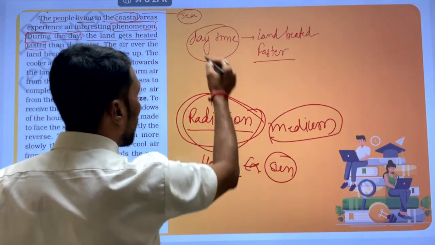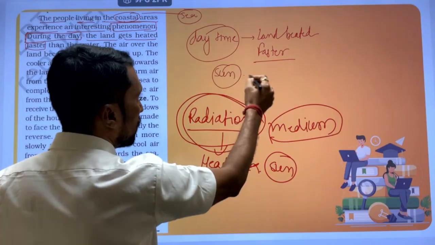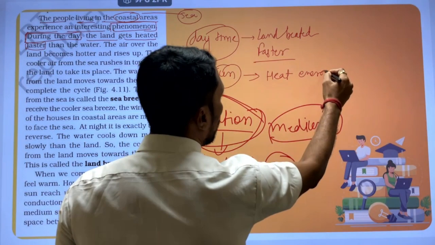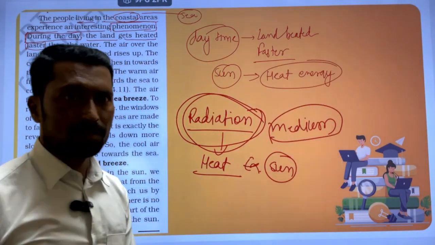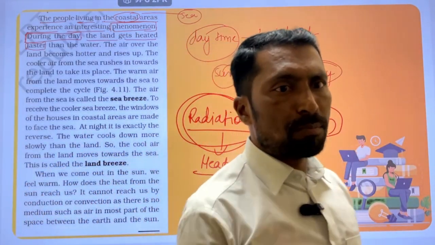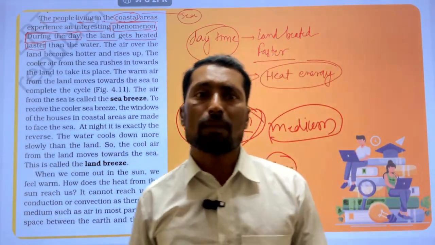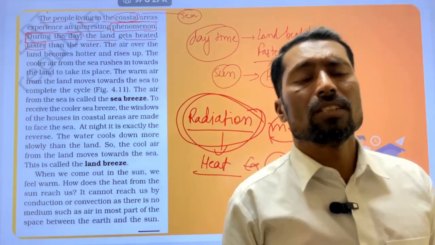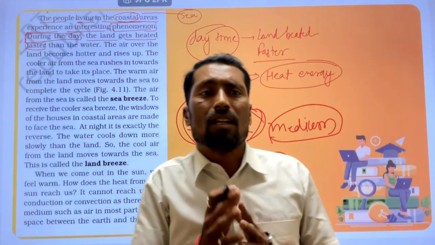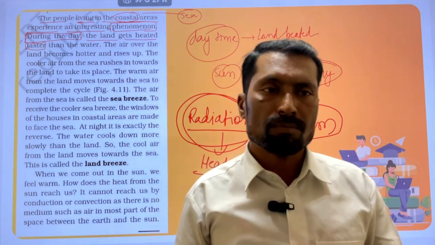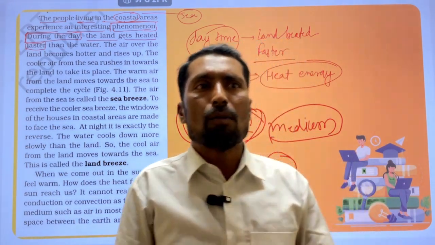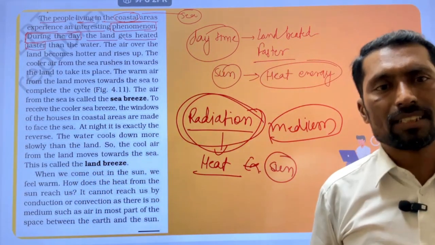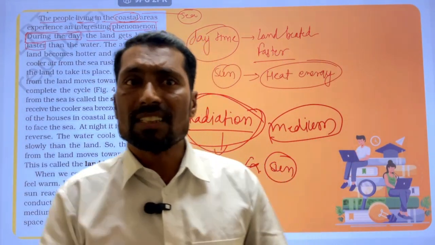Why? Because there is the sun. The sun is the source of heat energy. The sun is the only important source on earth; the energy that comes to the earth is due to the presence of the sun. It is a very important part of our solar system, which emits light rays that consist of energy.